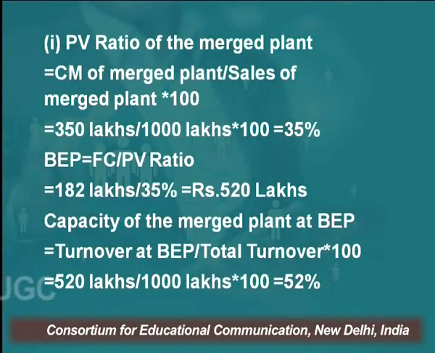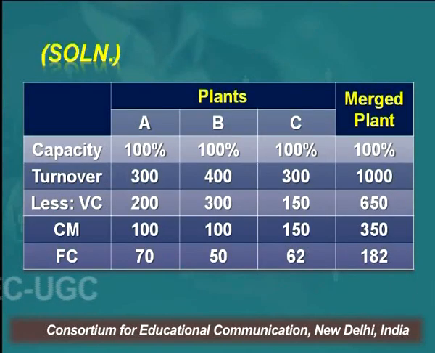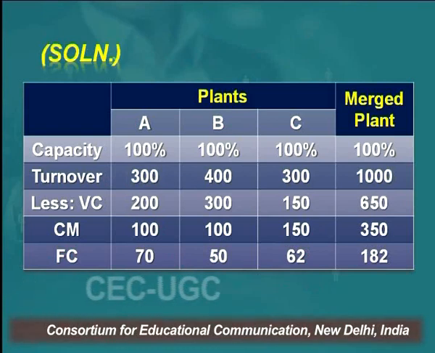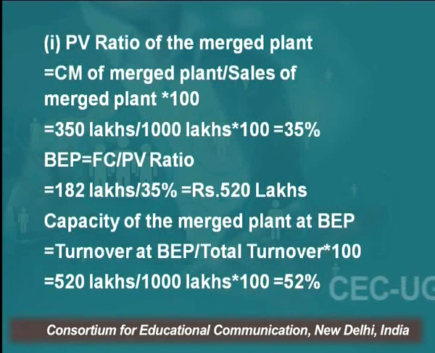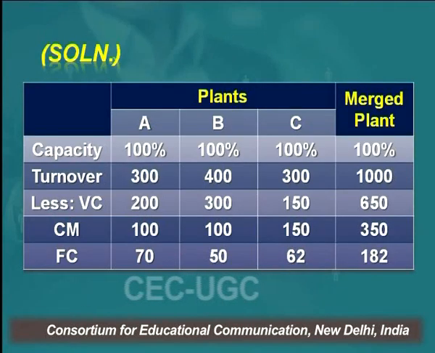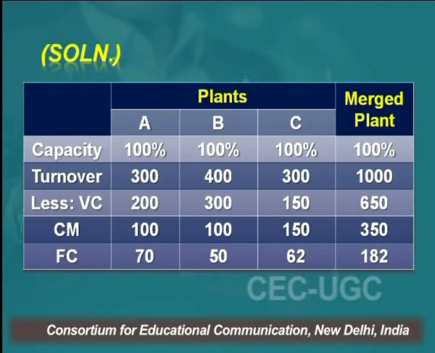Now, first is the PV ratio of the merged plant. Contribution margin of the plant divided by sales of the merged plant into 100. So what you notice is 350 lakh is the contribution of the merged plant. So 350 lakh divided by total sales. Total sales, what you have seen at the top of the last column at 100% capacity, turnover is 1000 lakhs.